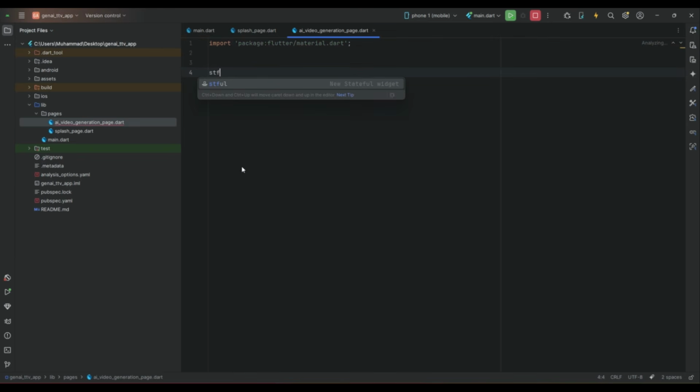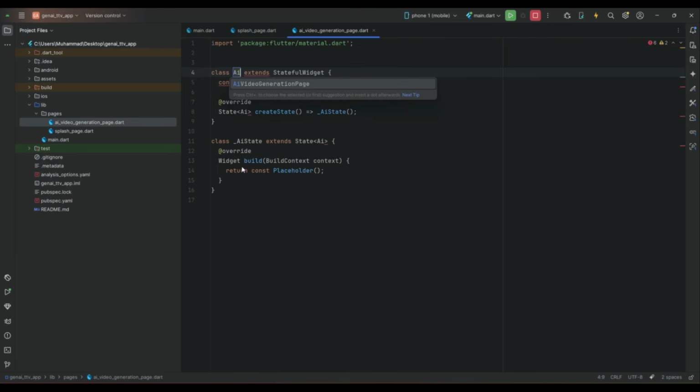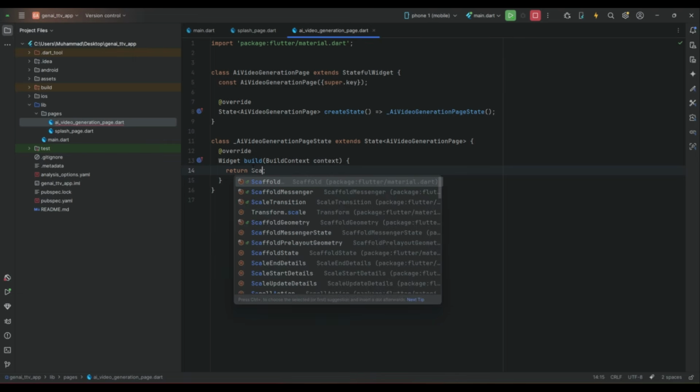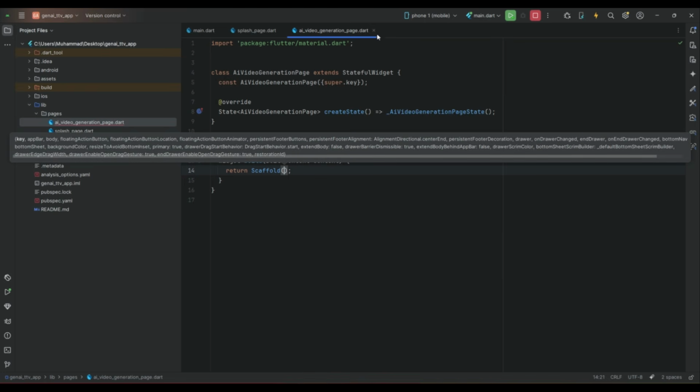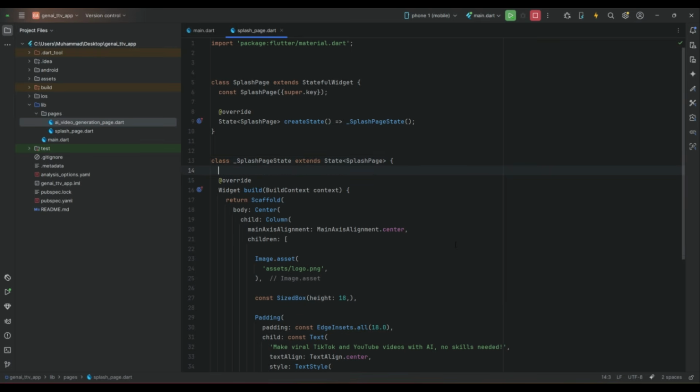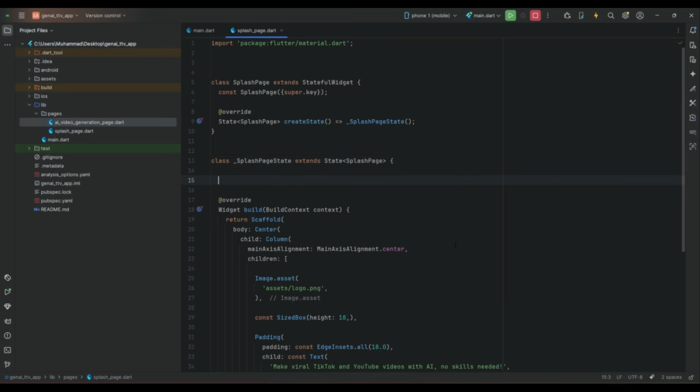Import material dot stateful widget AI video generation page. For now we will leave it empty. We will just say scaffold, return scaffold. Now we will set a timer, that is display the splash screen, let's say for 8 or 10 seconds.